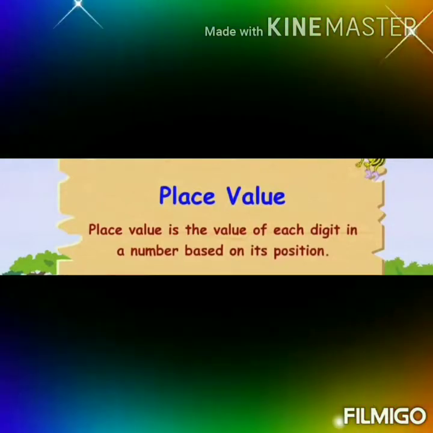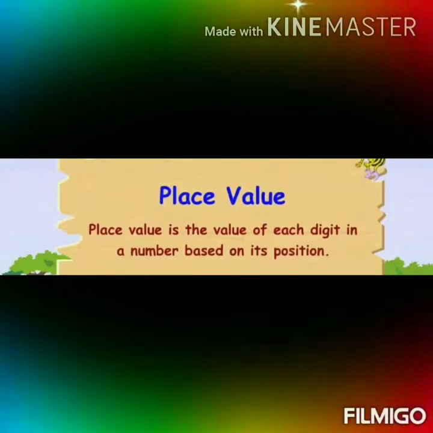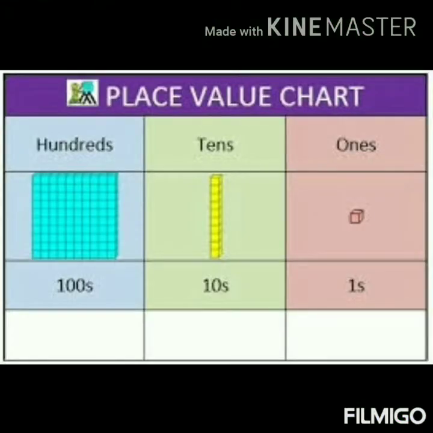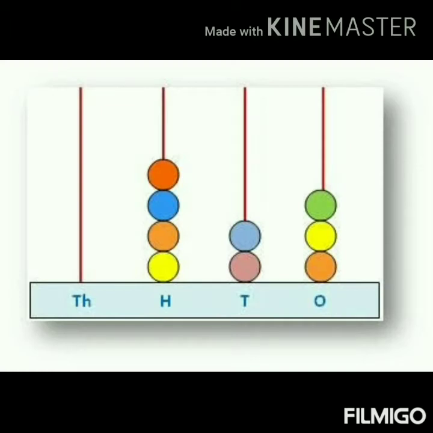Place value is the value of each digit in a number based on its position. In your lower class, you have studied the place values ones, tens and hundreds. Now, in this class, you are going to read about a new term, that is thousand. In this place value, first comes the ones place, next comes the tens place, and after that comes the hundreds place, and after hundreds you will get a new place, that is the thousands place.